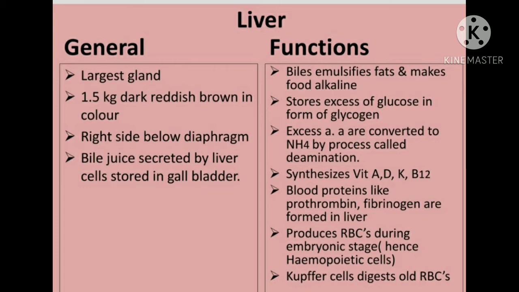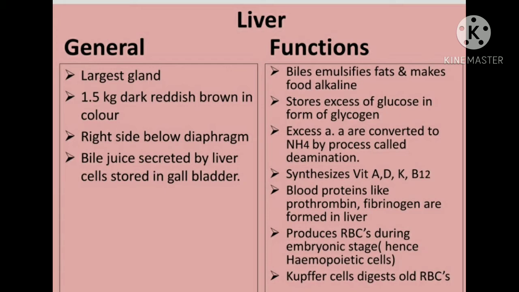It is present on the right side, just below the diaphragm. That is its position, whereas its weight is 1.5 kg and its color is reddish brown.